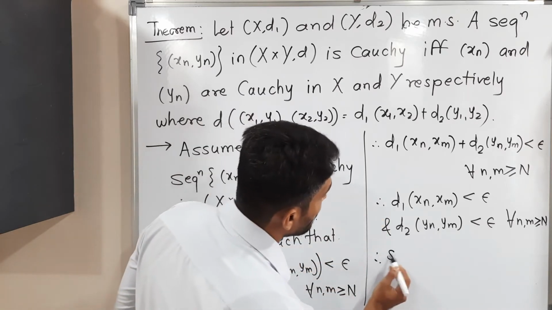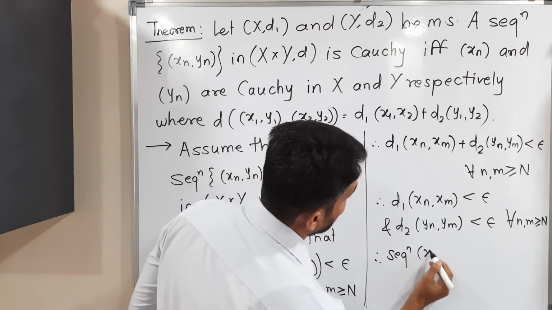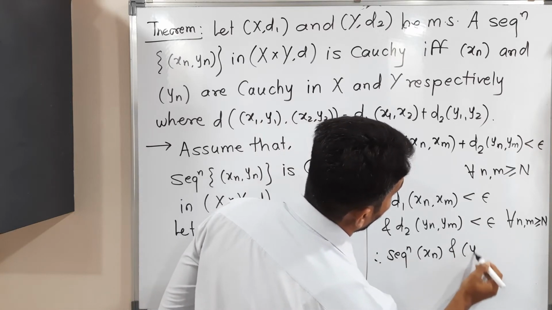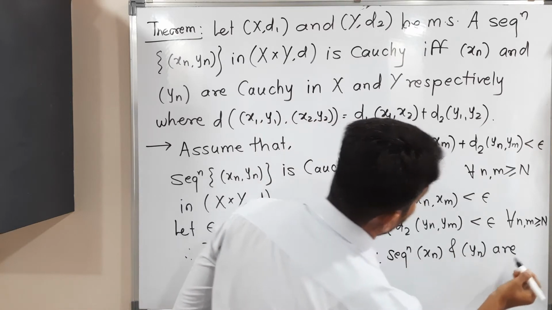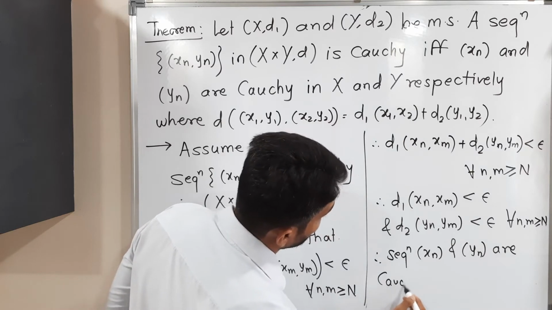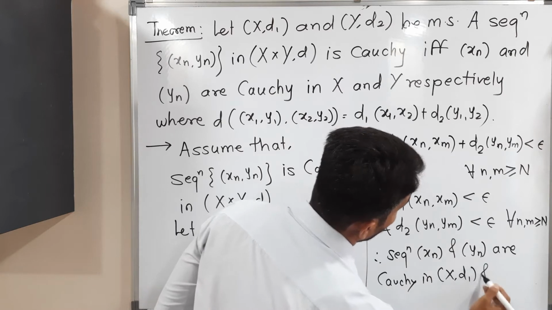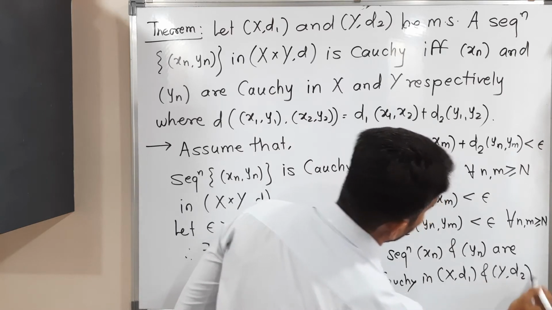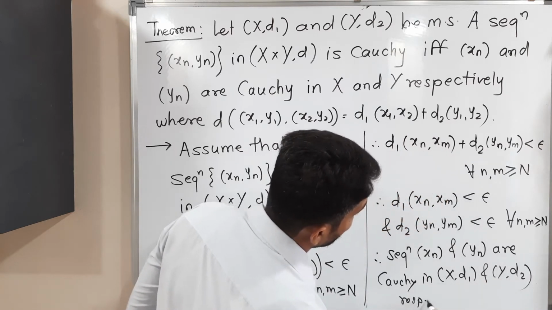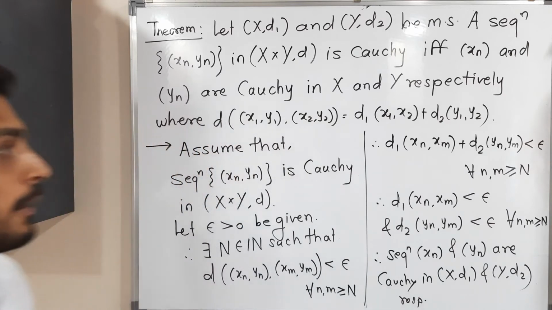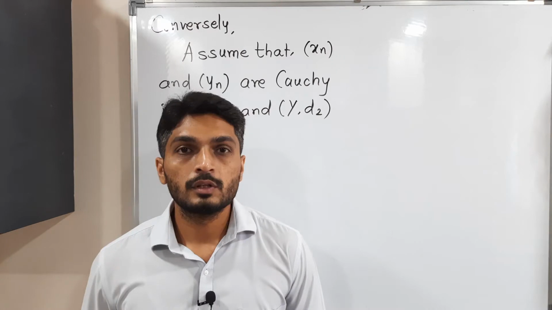So therefore, the sequences xn and yn are Cauchy in (X, d1) and (Y, d2) respectively, right? In this way we proved half of this result. Okay, make a screenshot of it, please.